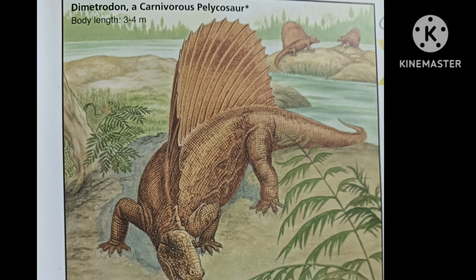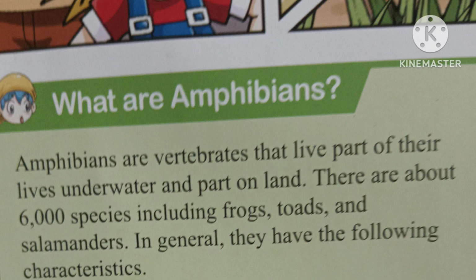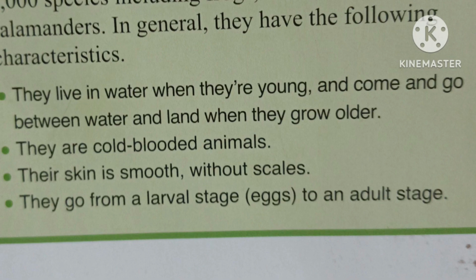Now I'm going to name a pelycosaur named Dimetrodon, whose body length is about 3 to 4 meters. It is a carnivorous reptile. People also ask, what are amphibians? Actually, amphibians are vertebrates that live part of their lives underwater and part on land. There are about 6,000 species, including frogs, toads, and salamanders. In general, they have the following characteristics.